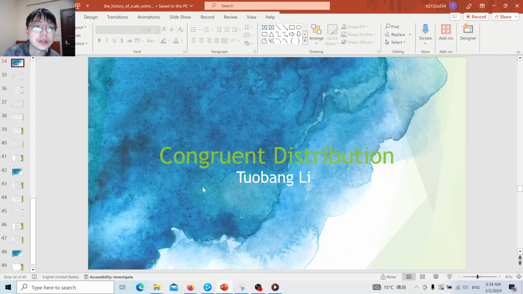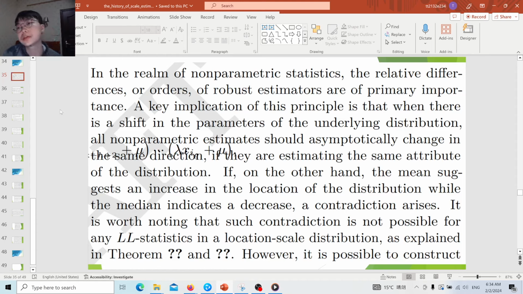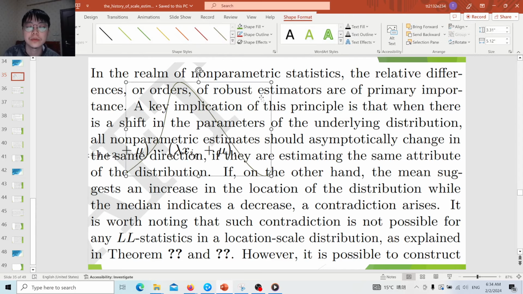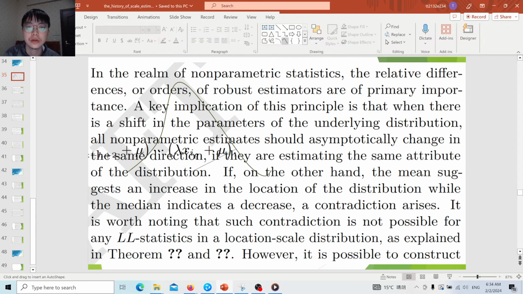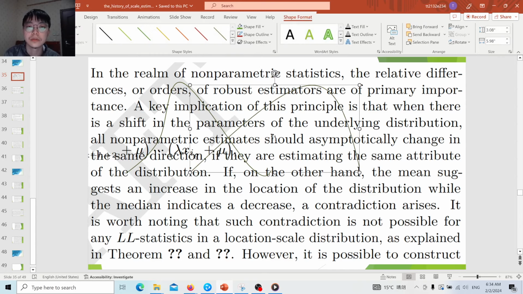Now I would like to introduce another structure of the distribution called congruence. In nonparametric statistics, a very common test is a nonparametric test where, for example, there are two different groups. This is the corresponding distribution. The skewness decreases and the mean increases, and the variance also increases.